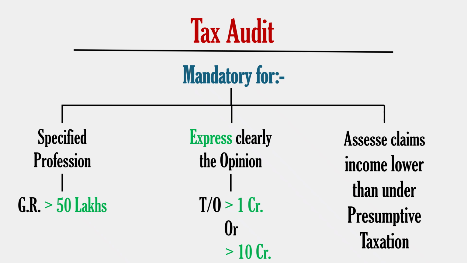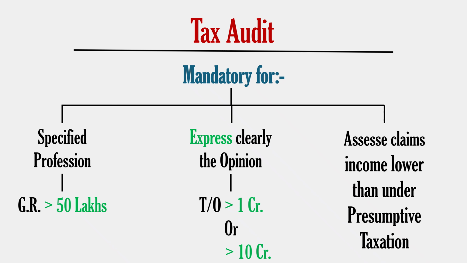Now, this limit will be up to 10 crores in case the cash receipts are up to 5% as well as the aggregate payments are up to 5%. One thing to be noted here is that in case of cash receipts, we have to check all receipts, not only of the turnover or revenue. We have to check all receipts. That means the receipt from sale of capital asset will also be included in the cash receipt calculation.